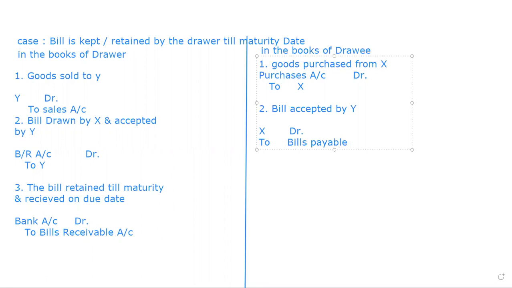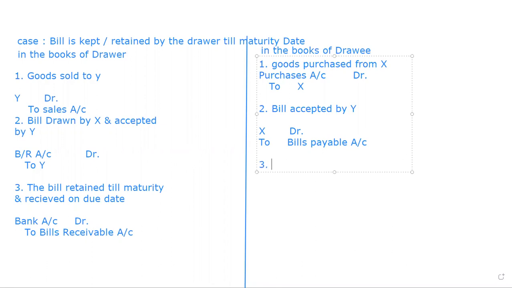Bills payable will become a liability of Y, so it will be credited, and acceptance is given to X, so X will be debited.